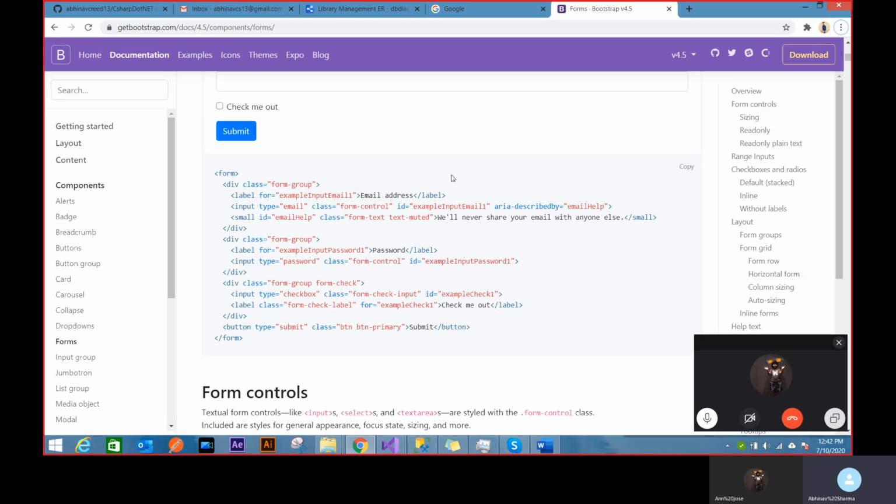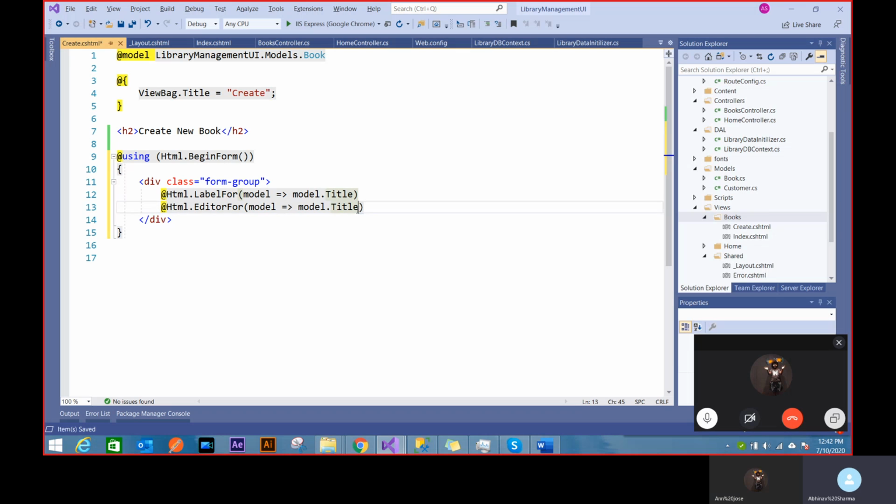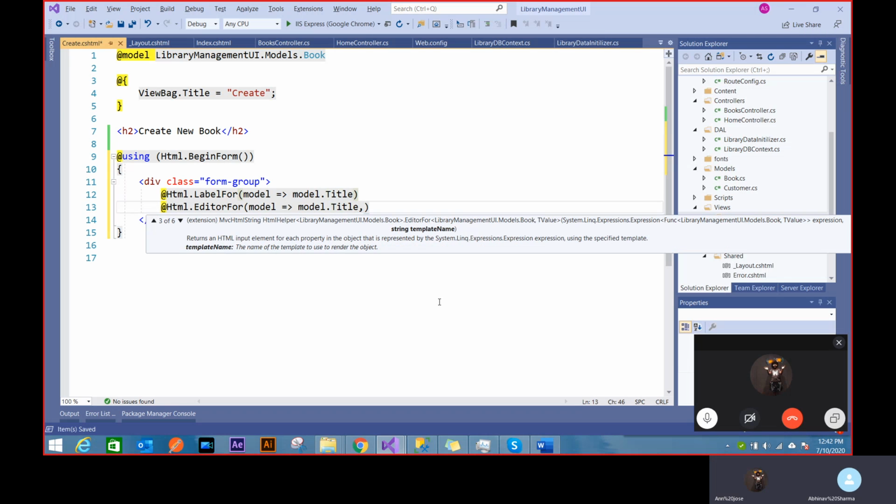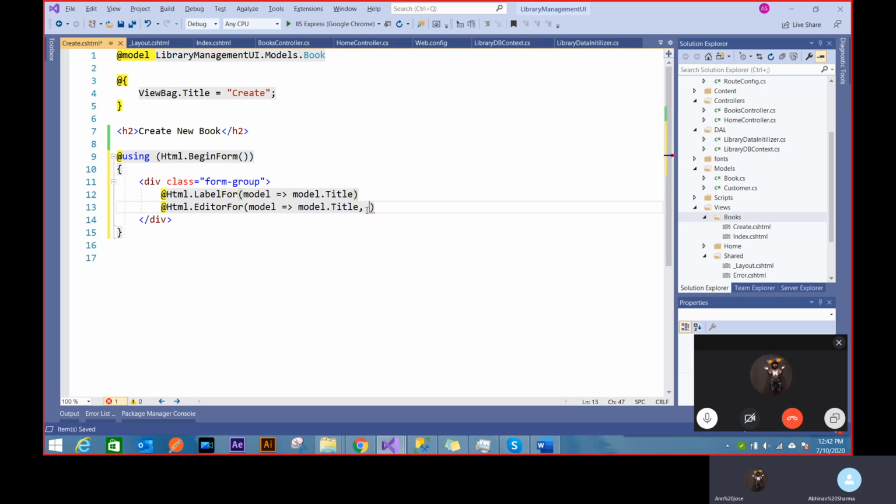Now you see there are some classes inside this, something called class form-control. I want to add this class. If you just put a comma, you'll see there are multiple functions: additional view data, string template name. There are multiple ways by which I can define a few more things here inside EditorFor. It's just a matter of fact that you can define multiple ways, and there's a specific syntax to it. So let's try that syntax and see if it's working. So new, and this time I'll say new class, and I call it form. It was form-control.